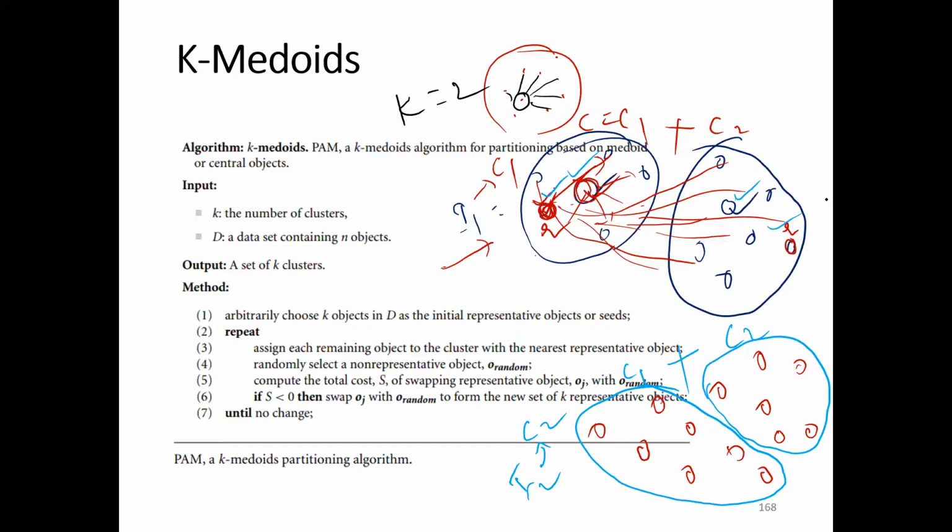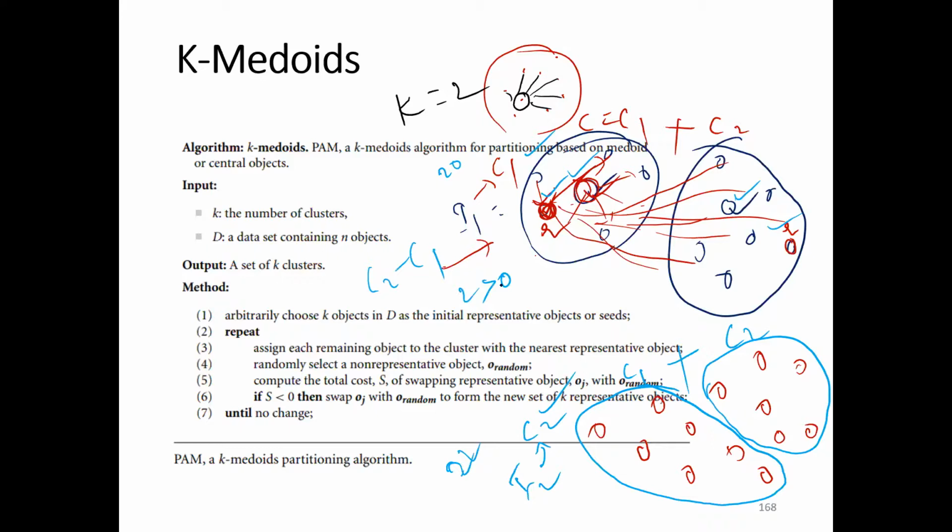So how to evaluate this? Here we have cost 1, and here we have cost 2. We need to find out the total cost of changing this representative. That can be obtained with C2 minus C1. Suppose the cost here is 22, and the cost we obtained here is 20. What is C2 minus C1? That is 2, which is a positive value.